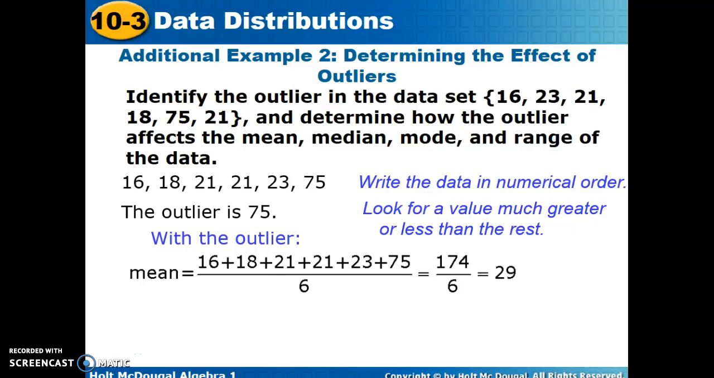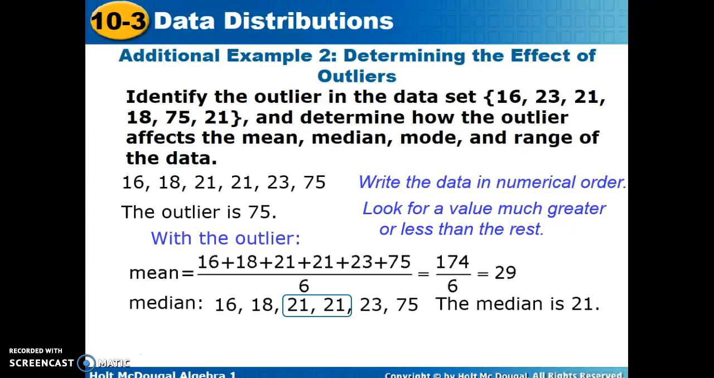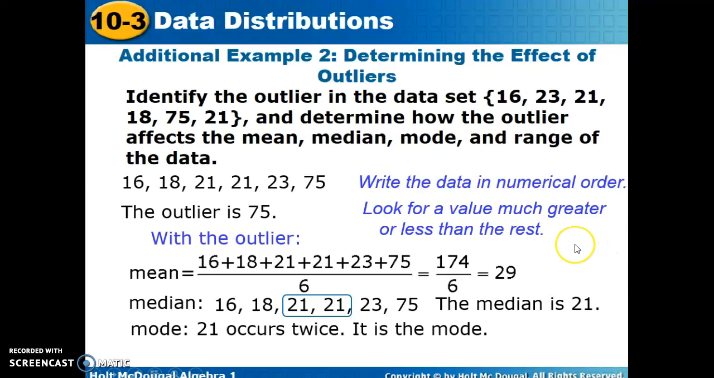The outlier. We're going to find the average with it and the average without it and talk about the differences. So you can see as we add the 6 values, dividing the total by 6, we get 29. In the middle we see 21 for our median, and 21 is occurring twice, so it becomes our mode.